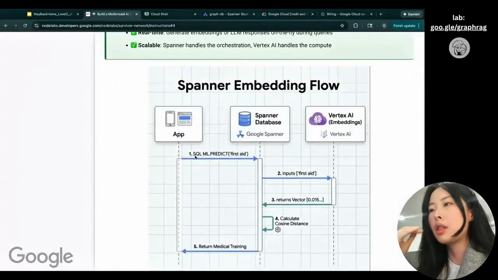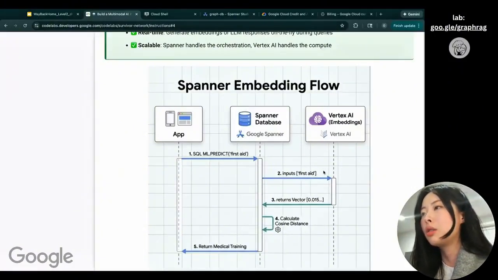So we can use ML Predict directly in the Spanner. Here we have the input first go to the AI embedding model, and get the embedding back to the Spanner, and then you can calculate it.